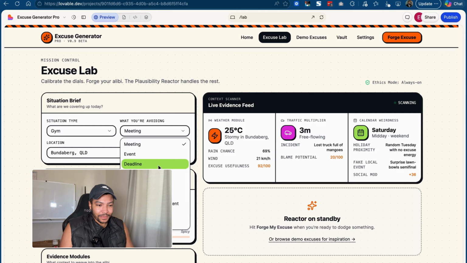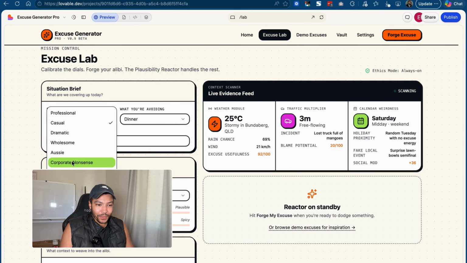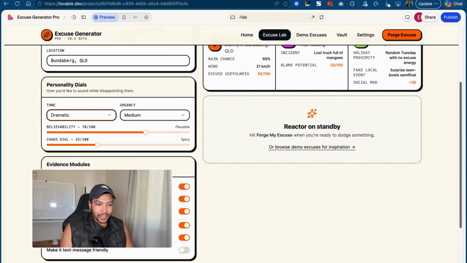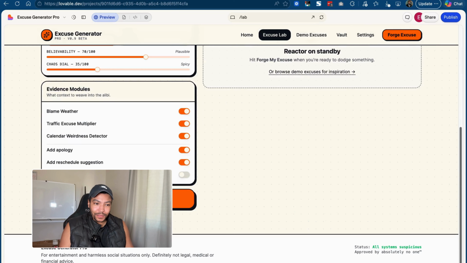I'm avoiding a dinner. Bundaberg. Tone, mysteriously vague. Dramatic. Let's go dramatic. Now, because I haven't yet connected some of the back-end tools, I'm not sure what it's going to generate here. We'll see. Let's see if it actually generates an excuse.